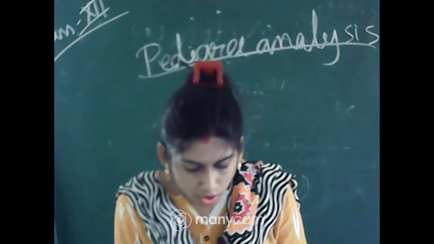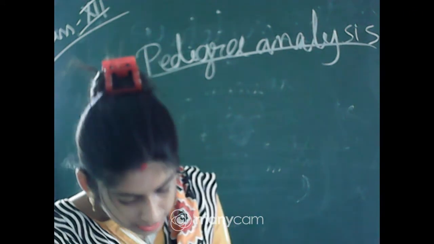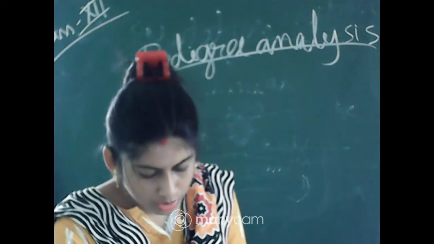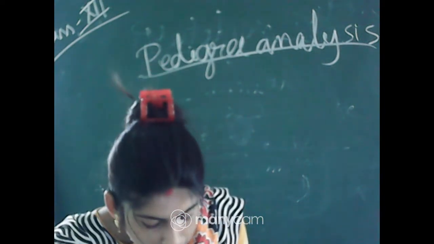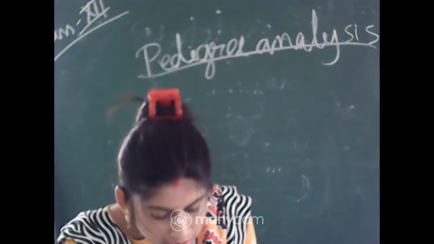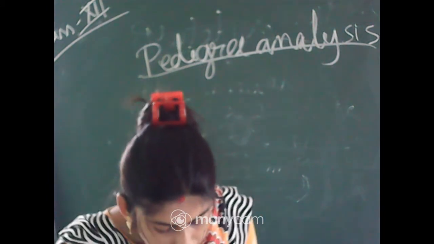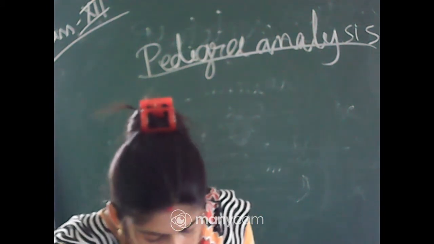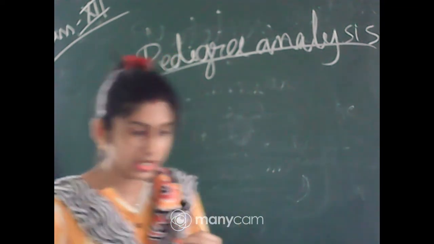Okay, so it is evident that controlled crosses can be performed in the study of plants, and from the study of the family we came to know the different evidences.